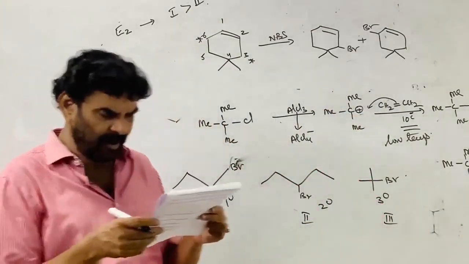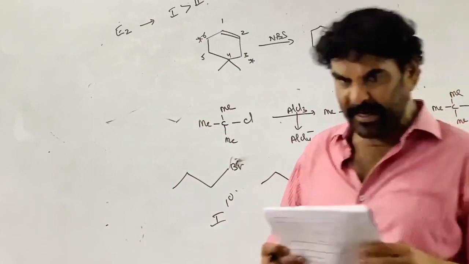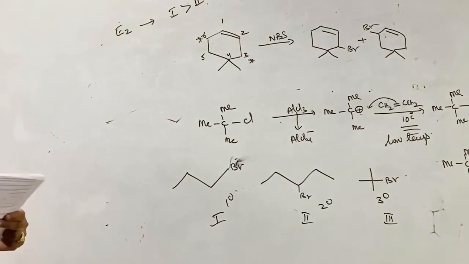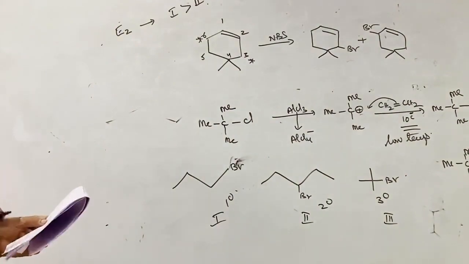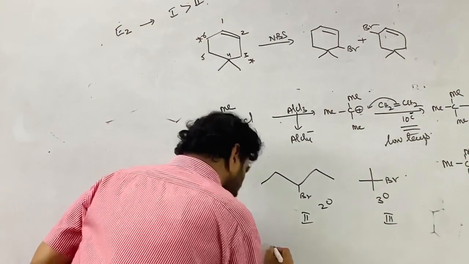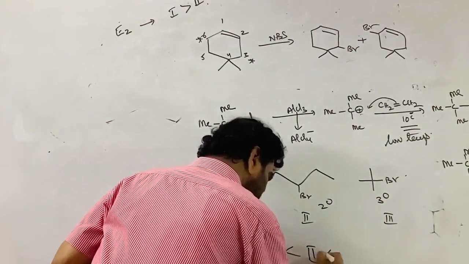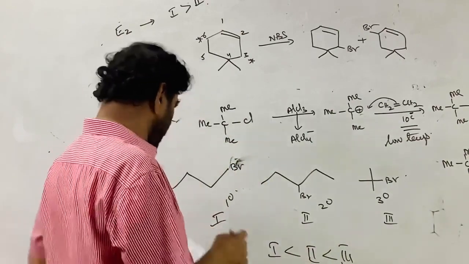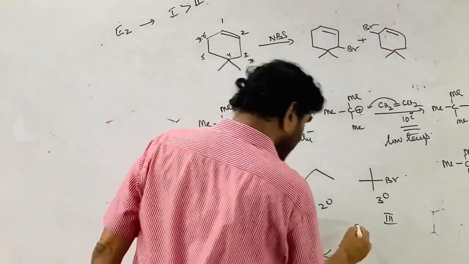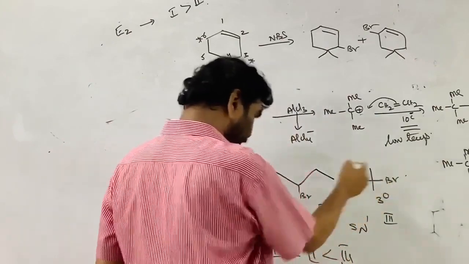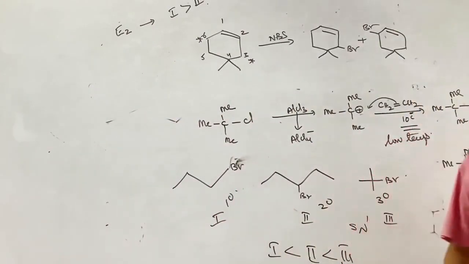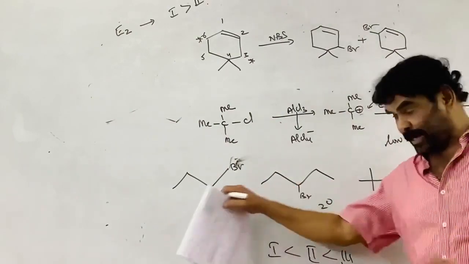Which of the following represents the correct order of reactivity? Which is more reactive? Reactivity for SN1 reaction is in the order 1 is less than 2 is less than 3. First one, C and A. Yes, for SN1, 3 degree more readily takes part; the decreasing order of reactivity for SN1 reaction is 3 degree, 2 degree, 1 degree.